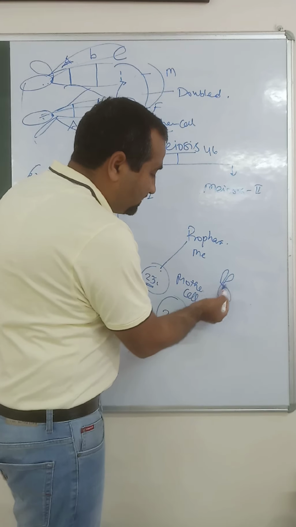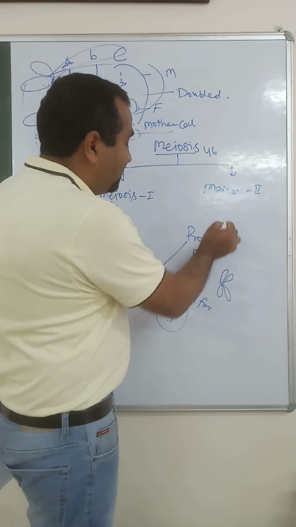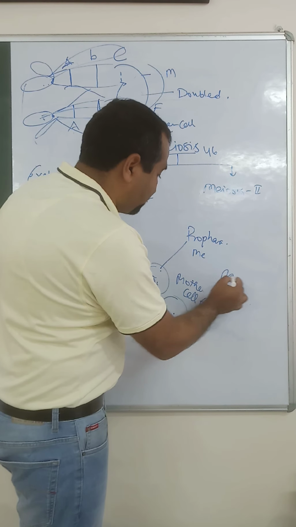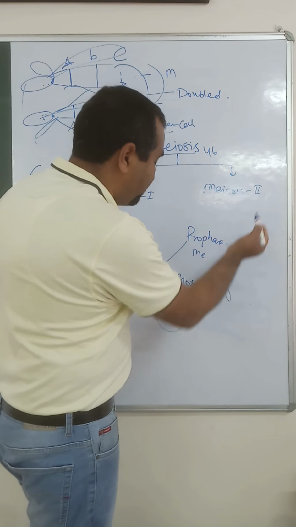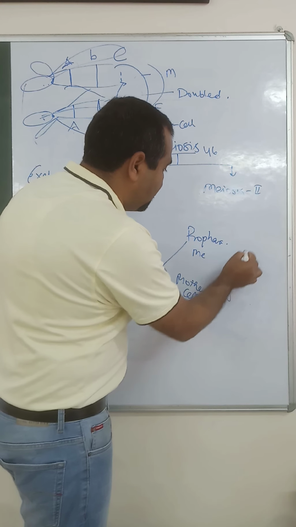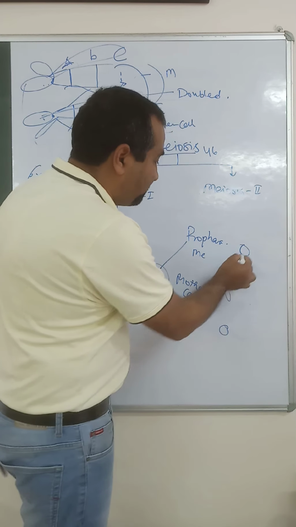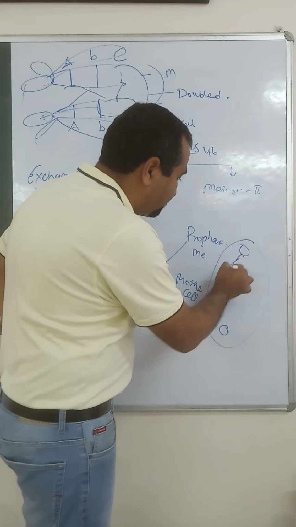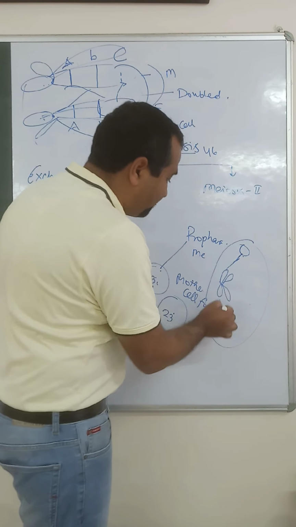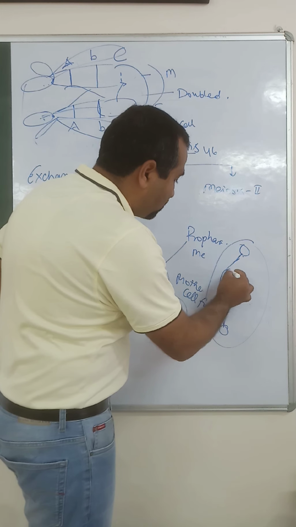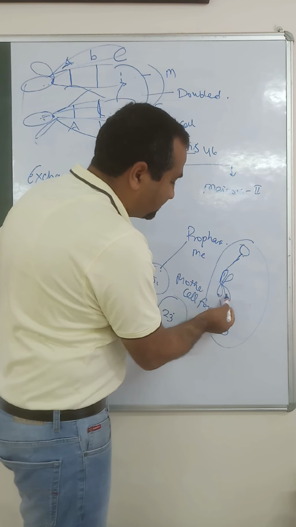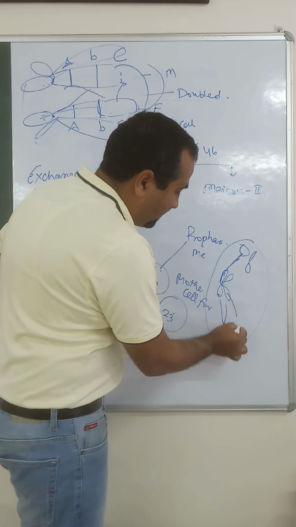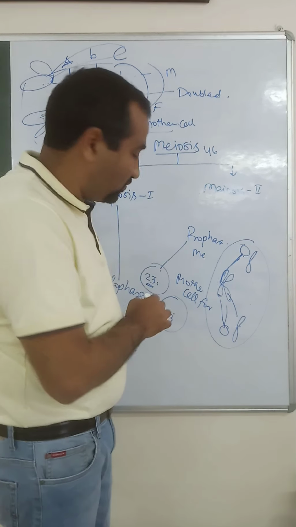In prophase of meiosis II, spindle formation takes place at the opposite poles, and these are the spindle fibers, and one copy of the two sister chromatids moves towards one pole and the other copy to the other pole.